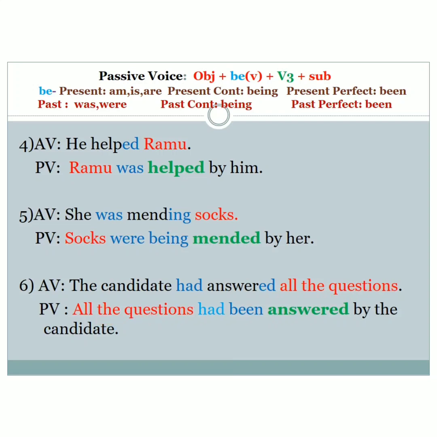Again, identify the tense of the sentence. See, had answered. The sentence is written in the past perfect tense. So identify the be form. Past perfect tense, it's had been. Okay. Since it's all the questions, you have had been. Again, V3 form of answer, it is answered. Again add by, and by whom? By the candidate. Okay, the candidate had answered all the questions. All the questions had been answered by the candidate.